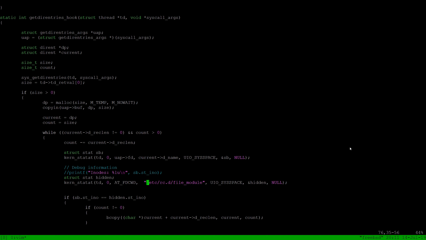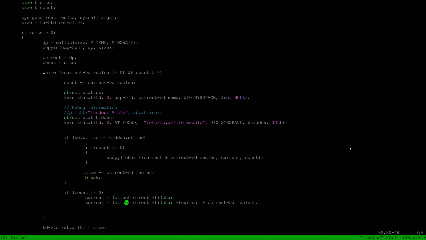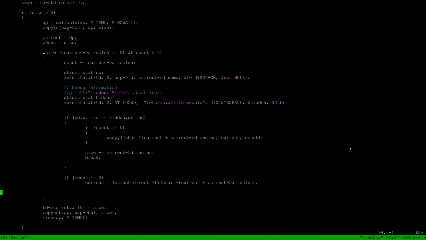So we get the stat entry for the absolute path to this file module here. We then compare their inodes. If they're the same inode, we want to remove it. If they're different inodes, then they're different files, so we just ignore it and let it stay there.